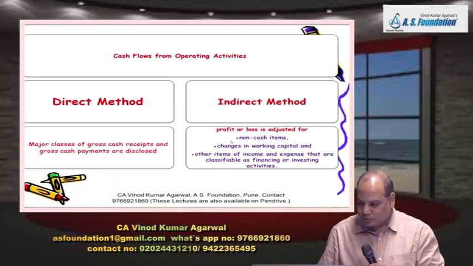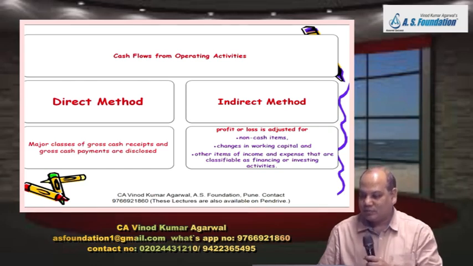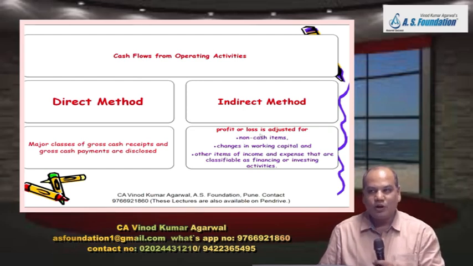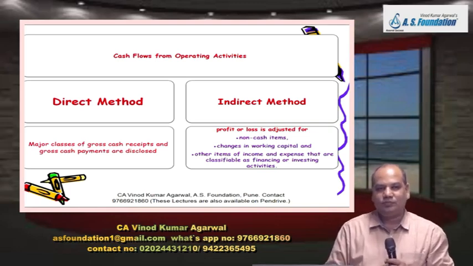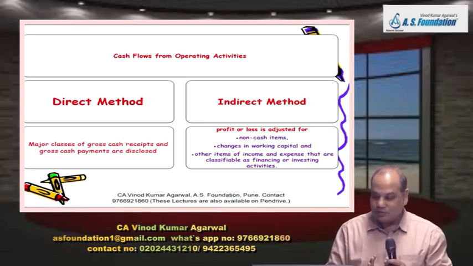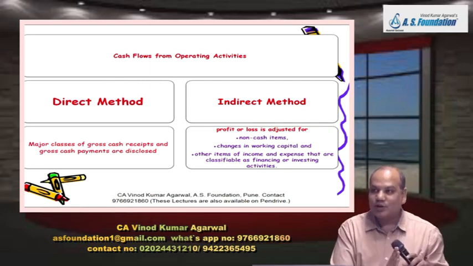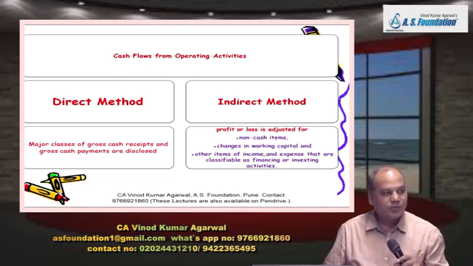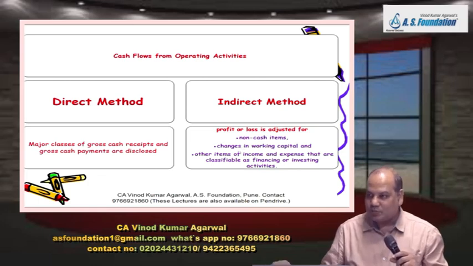Now the question the student will ask is, what are these changes in working capital? What is this adjustment for changes in working capital, and why do we do it? Profit and loss account is prepared using the accrual concept. Cash flow statement is prepared using the receipt and payment concept. Now you have to move from the accrual system to the cash system. So therefore this adjustment for working capital is done. It will convert your accrual system, which is the P&L account, to the cash system, which is your cash flow statement.